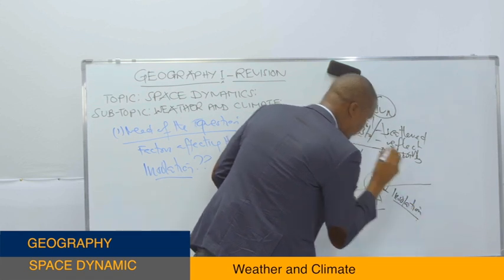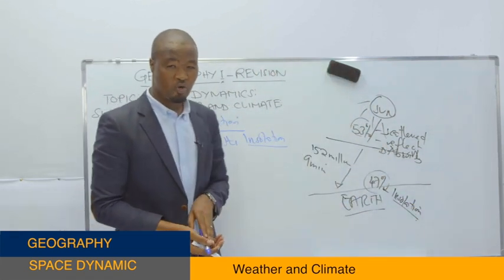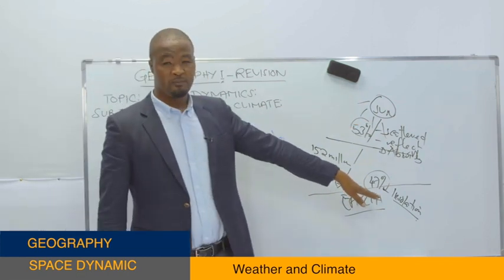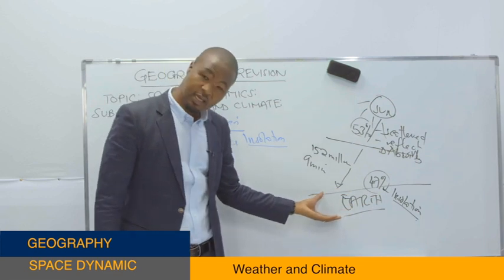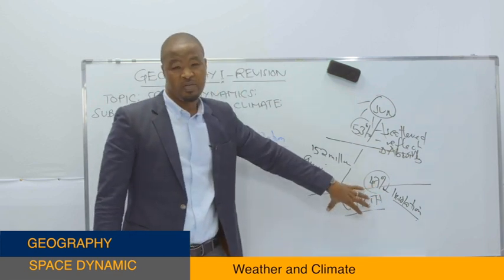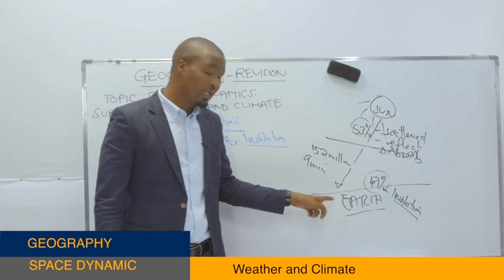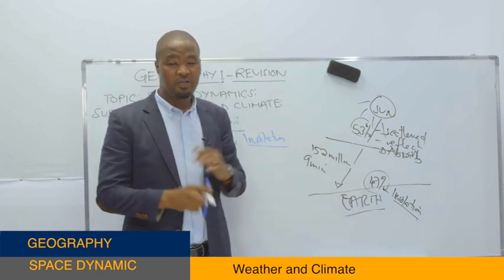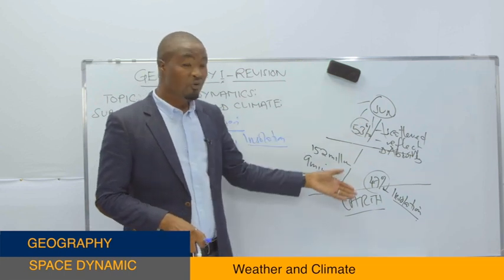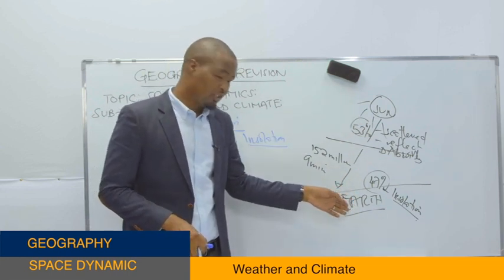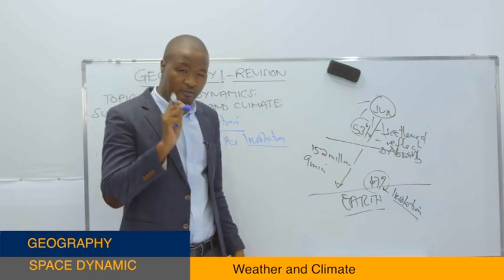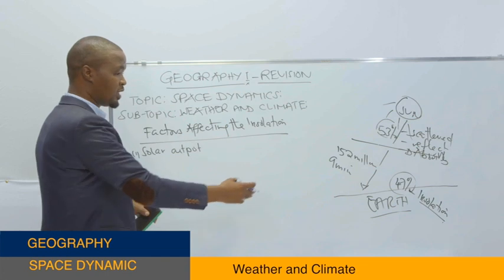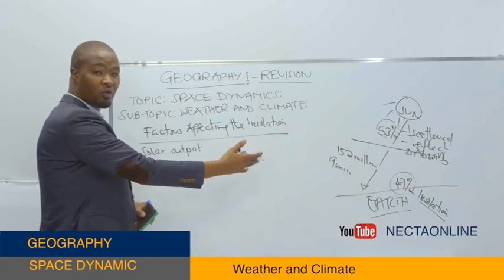So from there, I know right now you have understood what insolation is. Insolation refers to the amount of solar energy received by the Earth. The amount of solar energy that reaches the land from the sun is what is called the insolation. So there are different factors which affect the amount of solar energy received by the Earth. Factors that affect the amount of insolation.